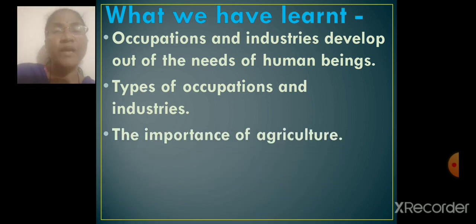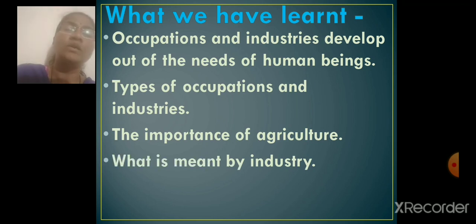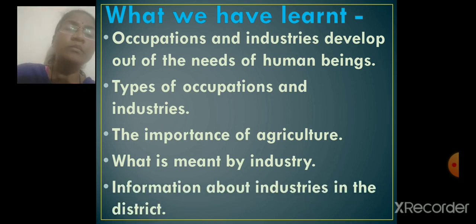The importance of agriculture. What is meant by industry? And information about industries in our Thane district. So all these points we have already discussed in this lesson.